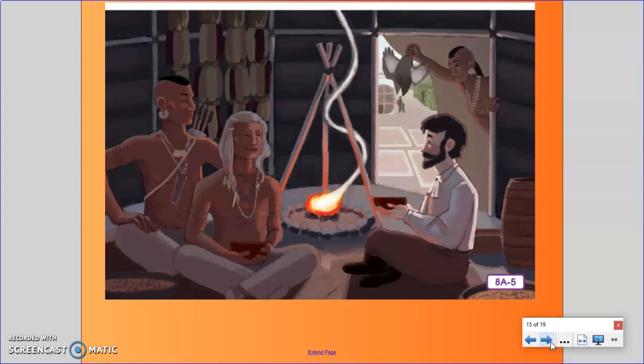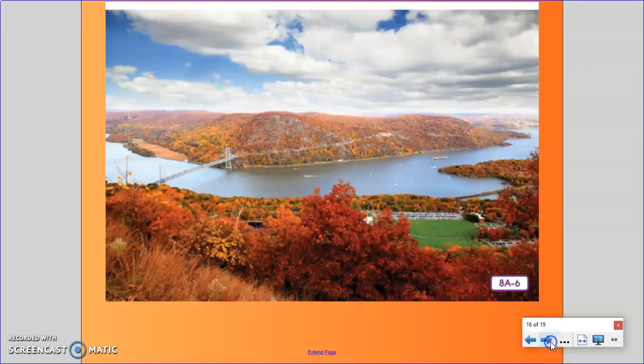In late September, Hudson decided to sail back to Europe. He himself wanted to stay in the New World for the winter, but his men were tired of exploring, and they were threatening to mutiny. The river Hudson discovered on this third voyage was later named after him. Even today it is known as the Hudson River.